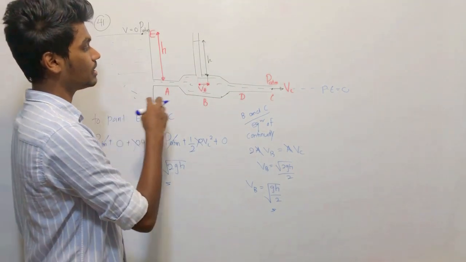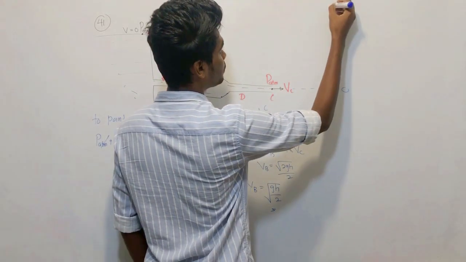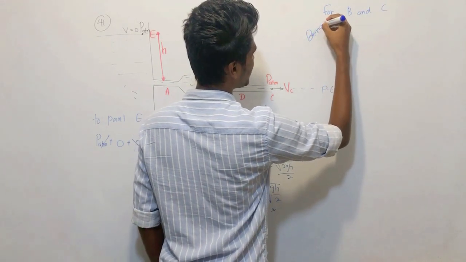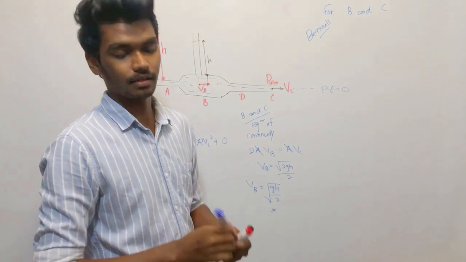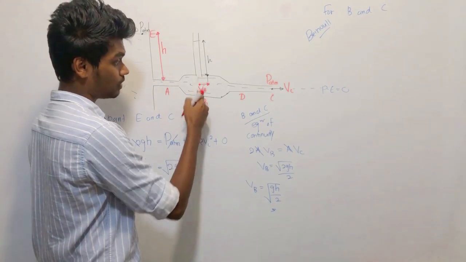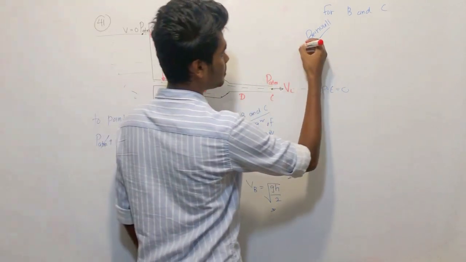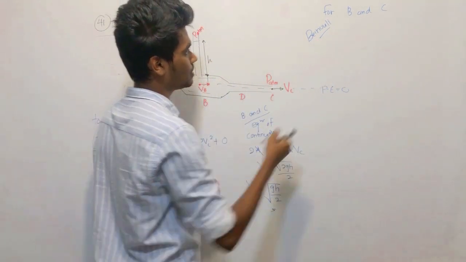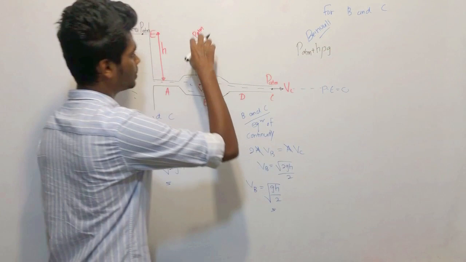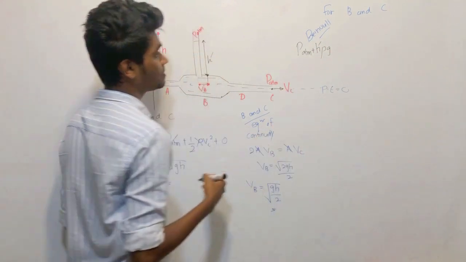Now, once again, I am going to apply Bernoulli for B and C. The total pressure at point B is PATM plus H dash rho g.